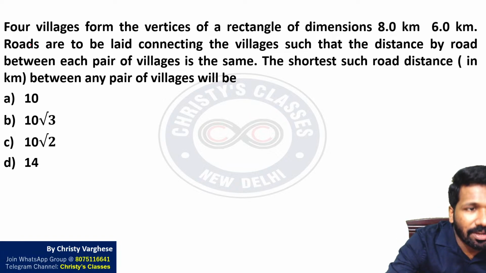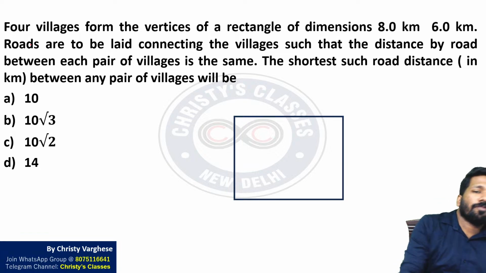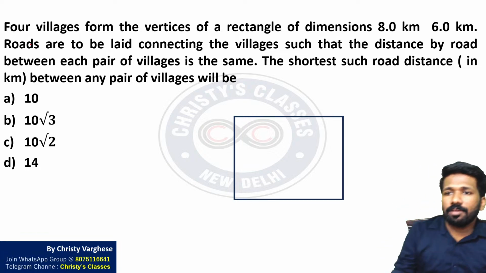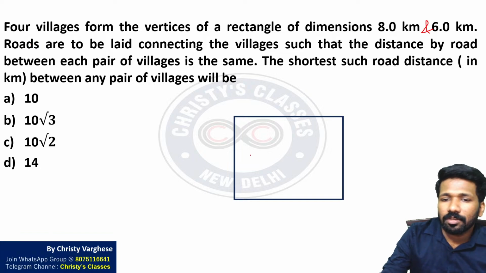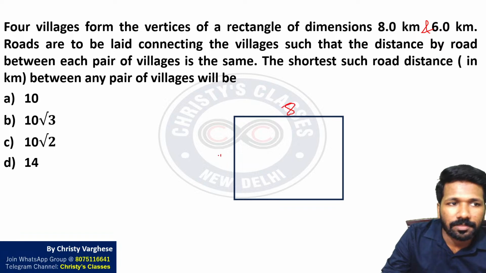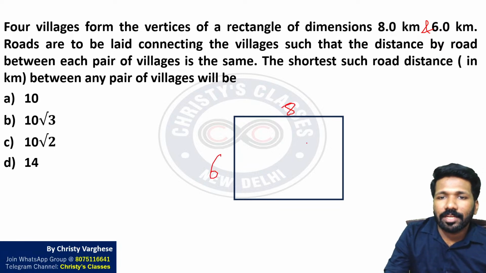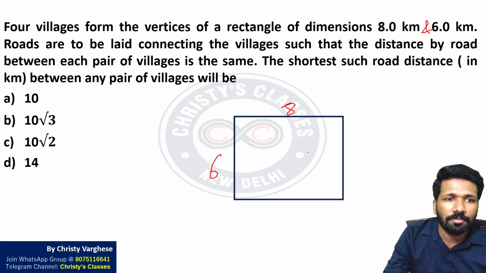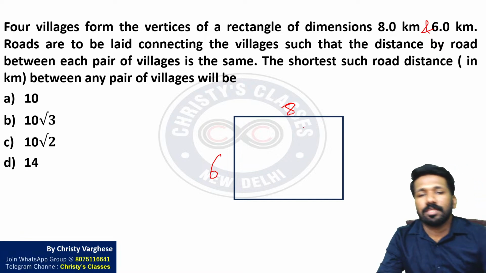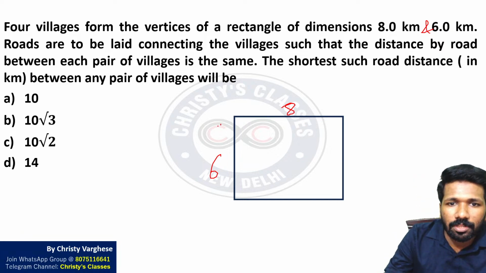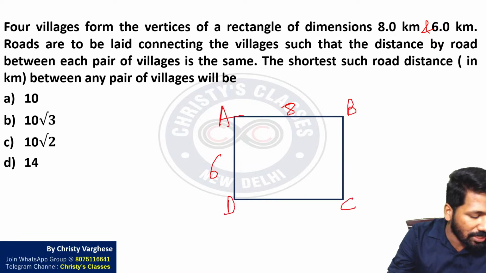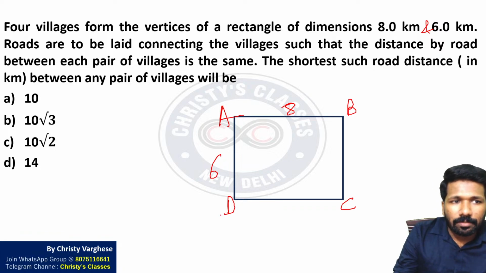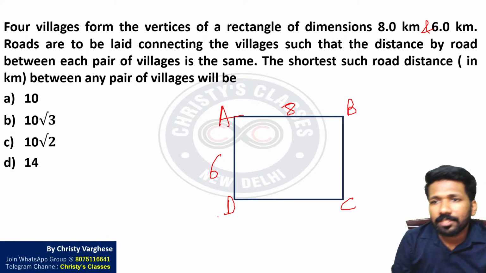Okay, ये question I will explain. 4 villages form the vertices of a rectangle of dimensions 8 km and 6 km. So this is 8 and this is 6. Roads are to be laid connecting the villages such that the distance by road between each pair of villages is the same. So vertices I will call the 4 villages A, B, C, D. 4 villages को मैं name कर रहा हूँ A, B, C, D. So roads are to be laid connecting the villages such that the distance by road between each pair of villages is the same.